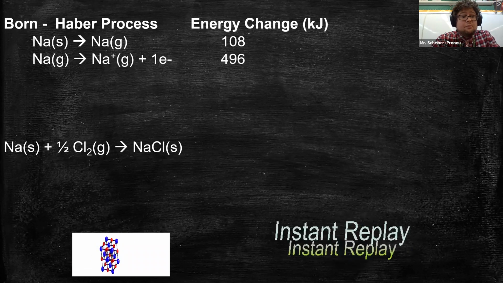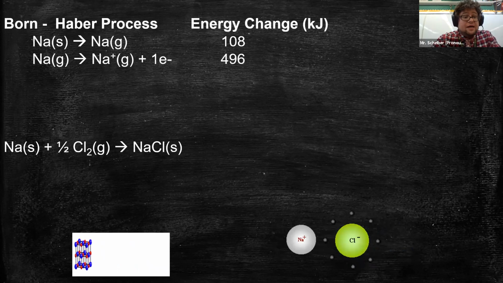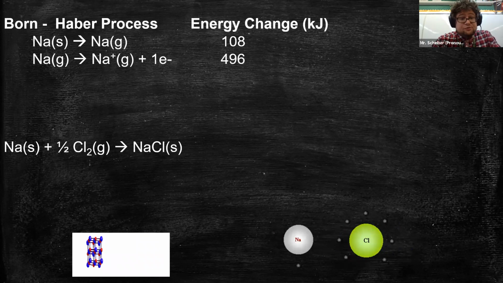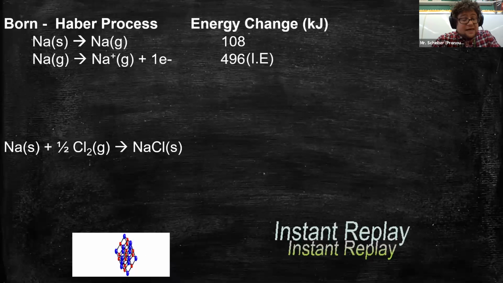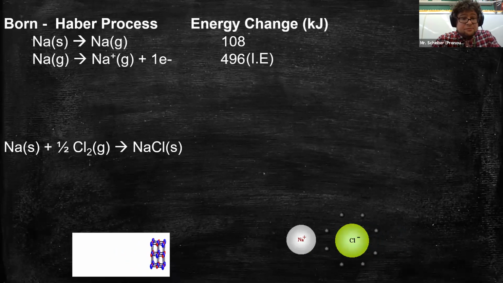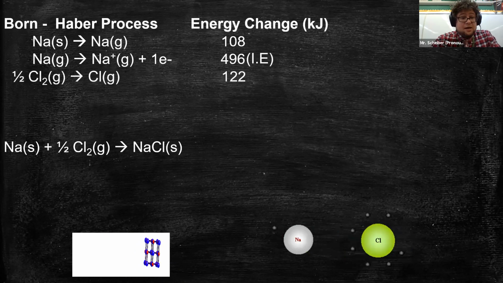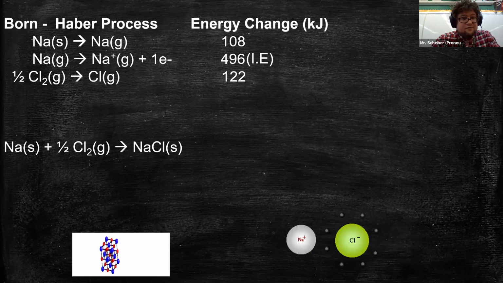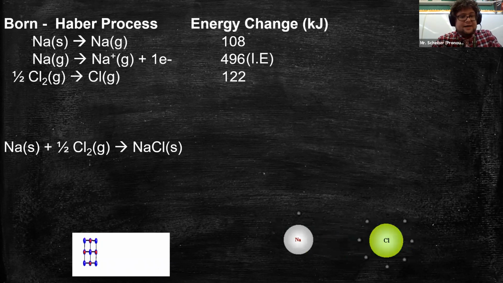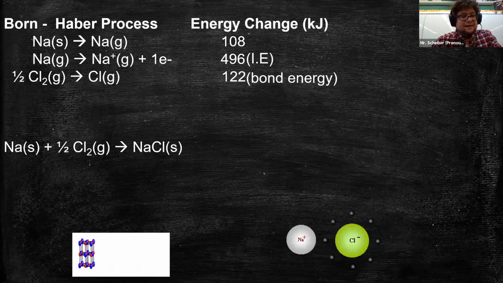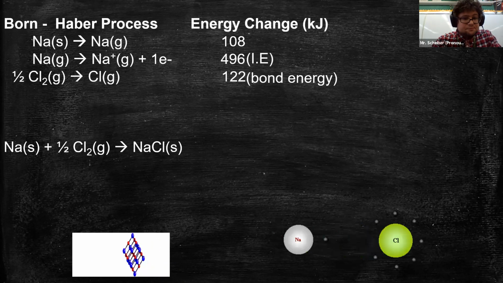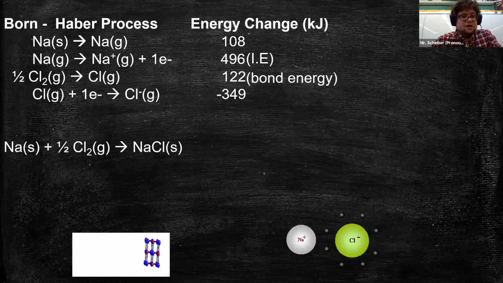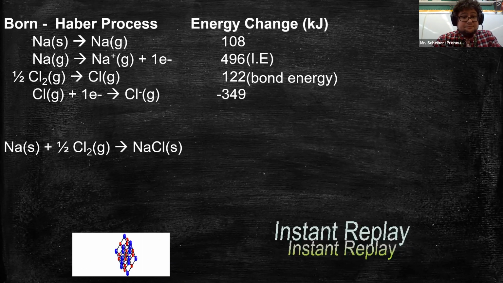We also know how much it takes to turn a sodium atom into a sodium ion. That's just ionization energy. And we also know how much it takes to turn half of a chlorine molecule into a chlorine atom. That is bond energy. We're breaking up the bond between those Cl atoms. And we know how much energy it takes to turn a Cl atom into a Cl ion.